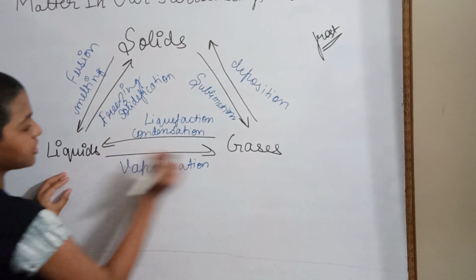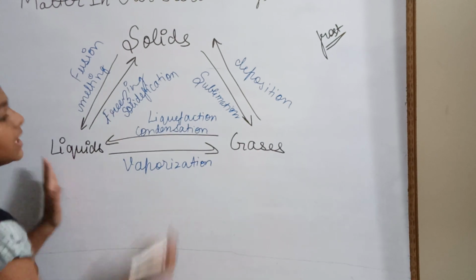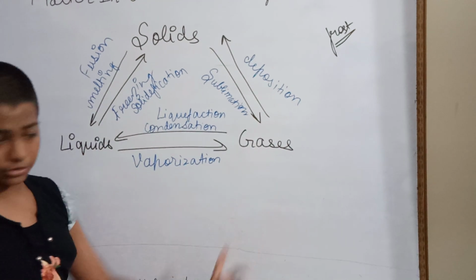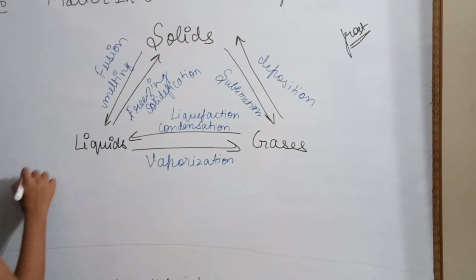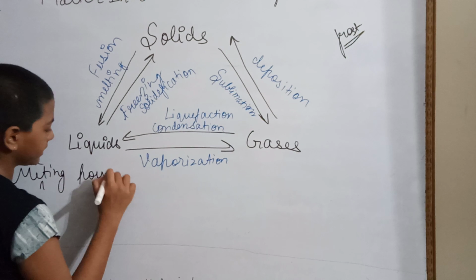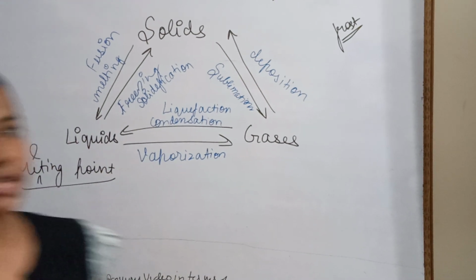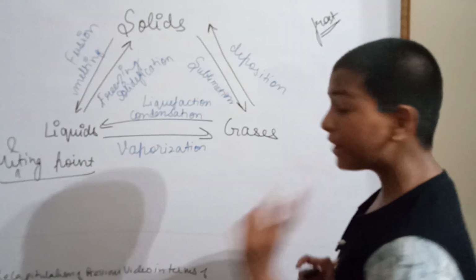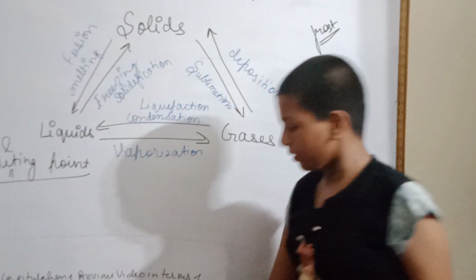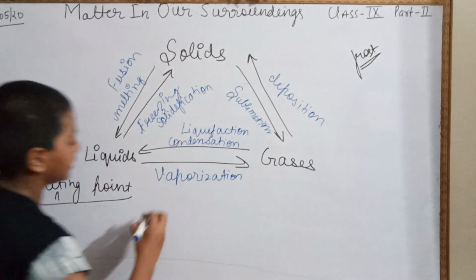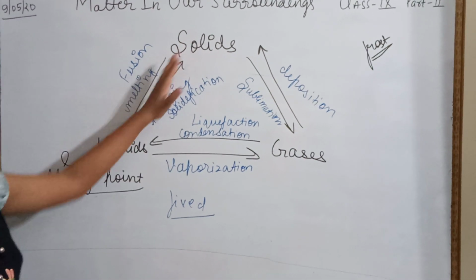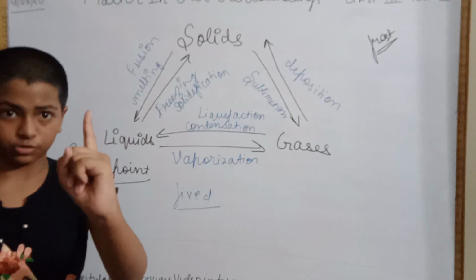Now when liquids change to gases, that is called vaporization, and gases change to liquids is called condensation. I'm going to explain one more point, that is the melting point. What is a melting point, you asked? Melting point is that fixed temperature at which solids change to liquids, right? This is a fixed temperature at which solids convert to liquids.